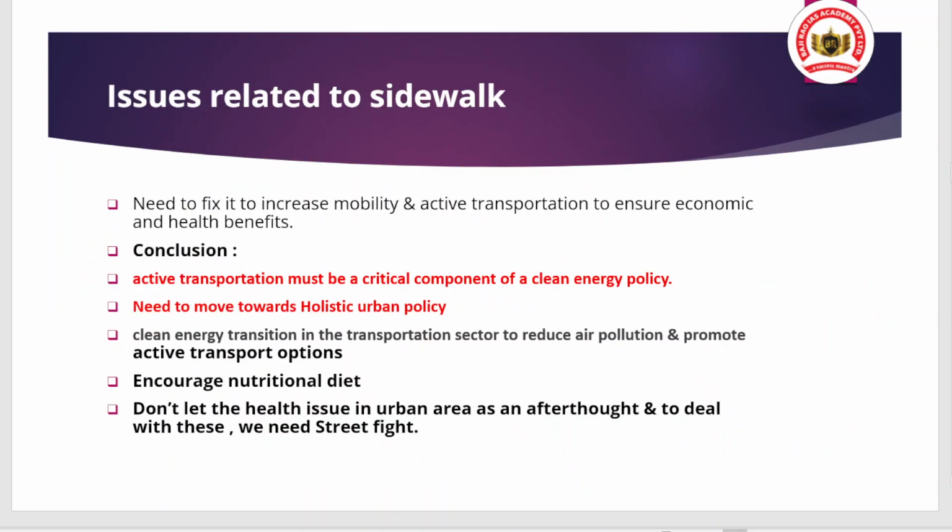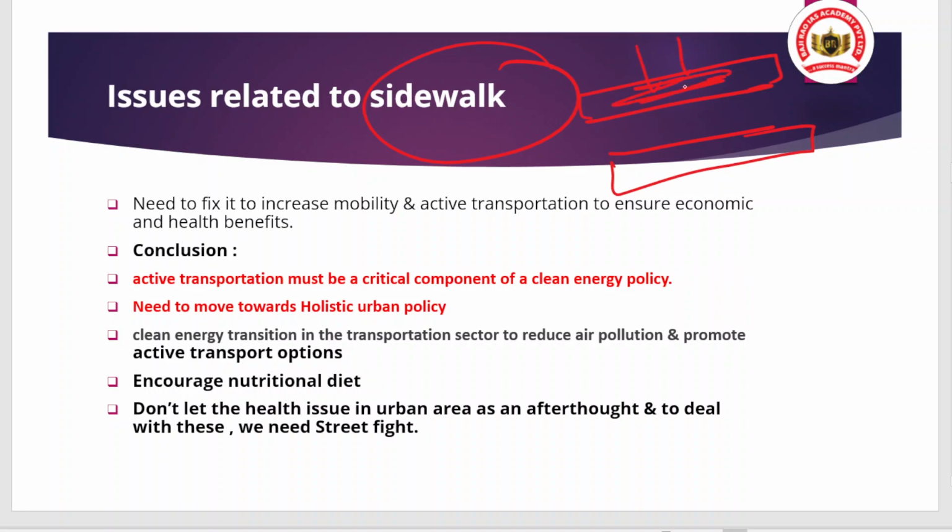So there are also issues related to the sidewalk. People want to walk alongside the road, and there is a pathway created, but there are issues. We have told you the issues. Okay, shops get extended here, people park the vehicle here, people park other items here, and that causes the blockade of the sidewalk, and people are not able to walk in a correct way, and that's why other problems arise.